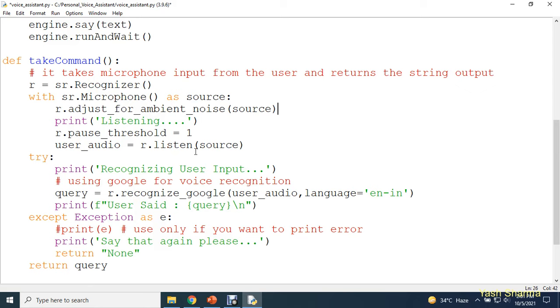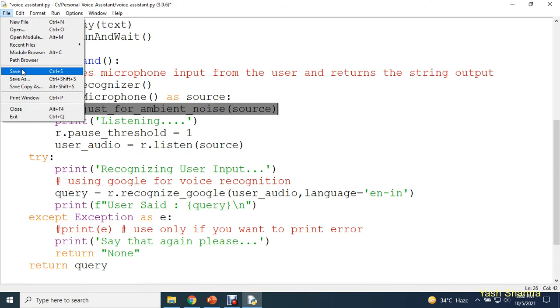Now guys, this line of code will take care of that keep listening state. Sometimes we are using two microphones. Suppose you're watching my session using a headphone, so it might be possible it's going to take that as a microphone, and your laptop also has a microphone. So there can be multiple reasons behind this, and this line of code will take care of that listening state. Now I'm going to save this. Again I'm repeating, you need to write this line of code right after your sr.Microphone as source.